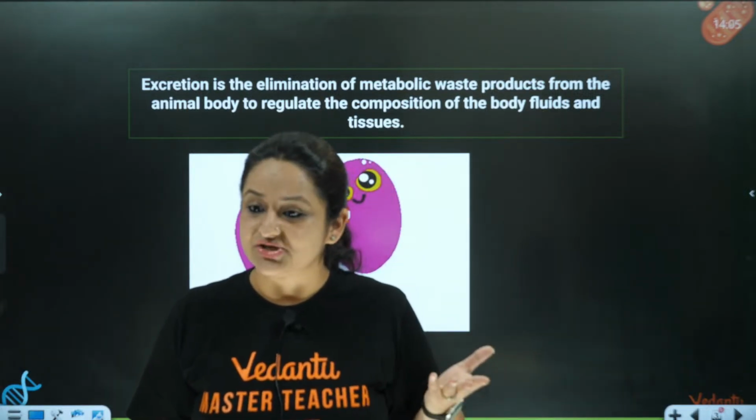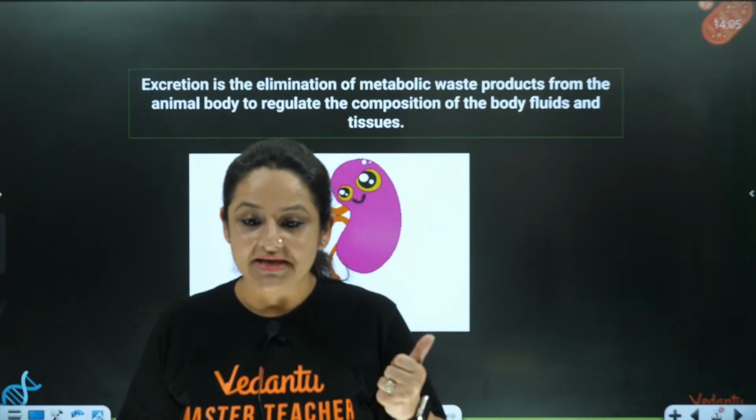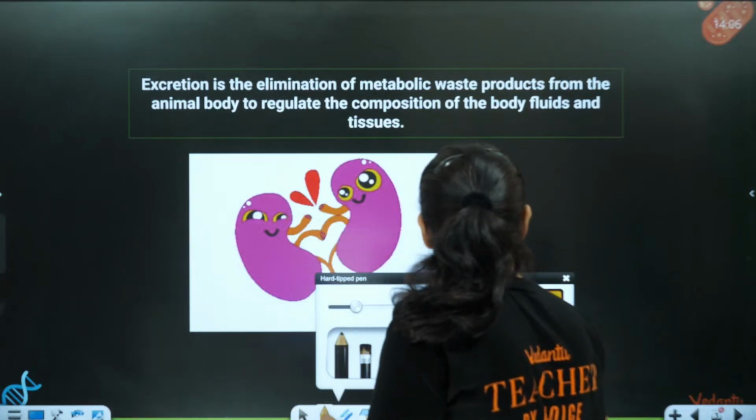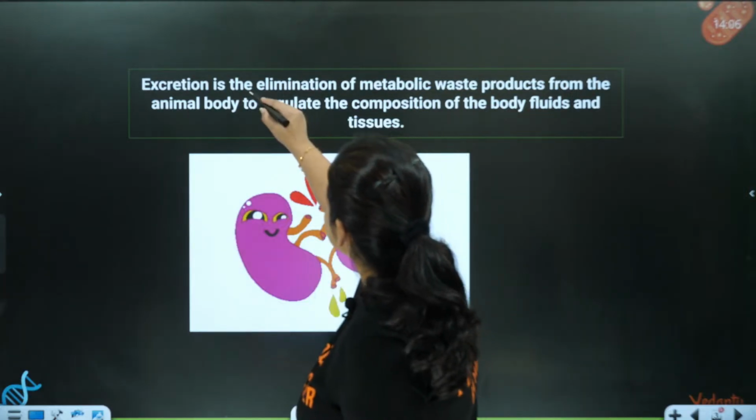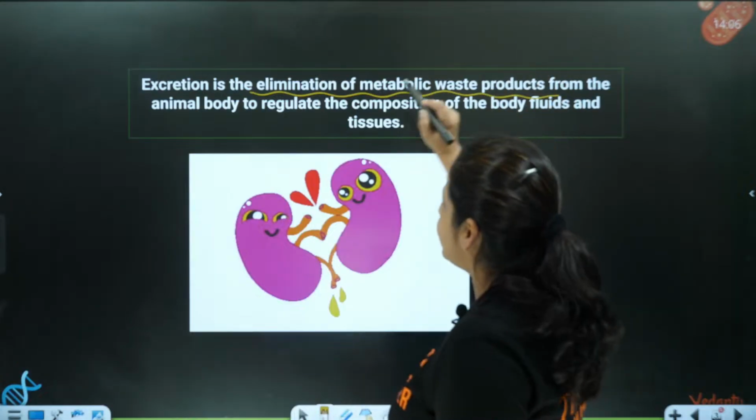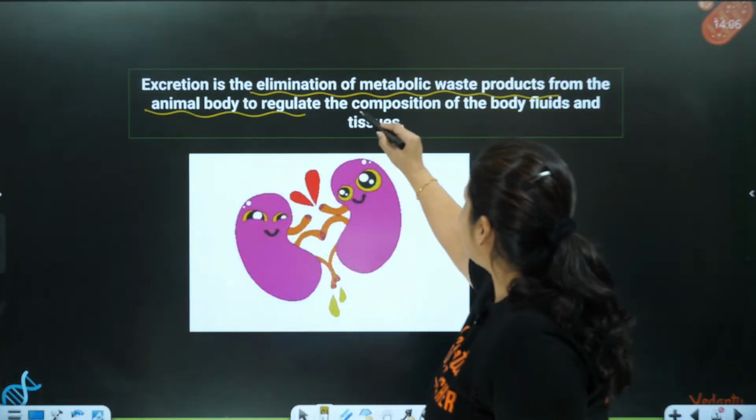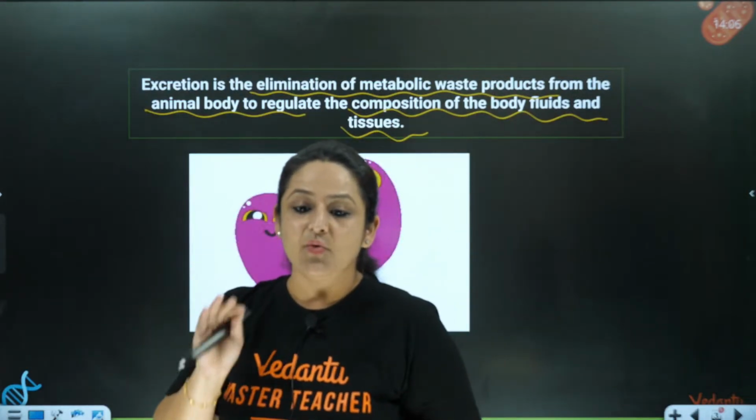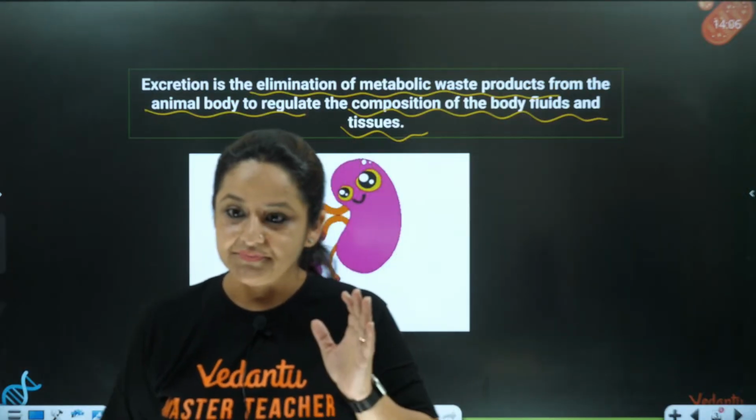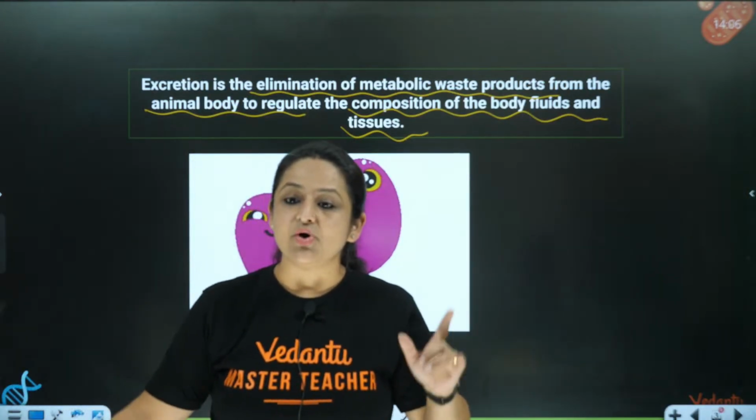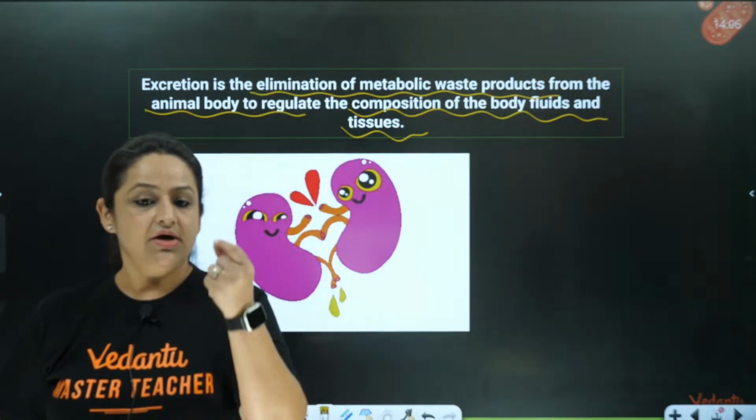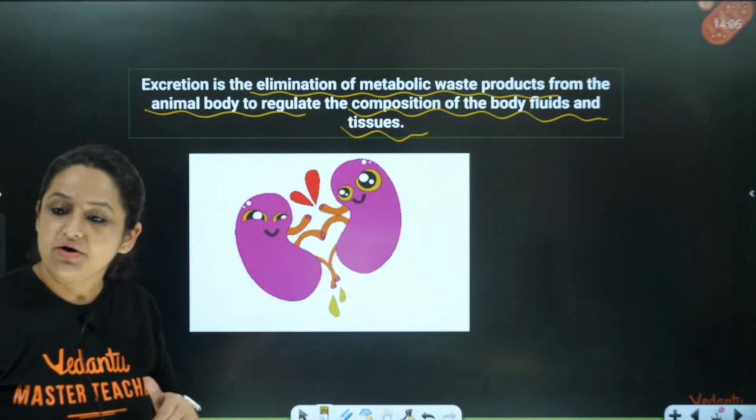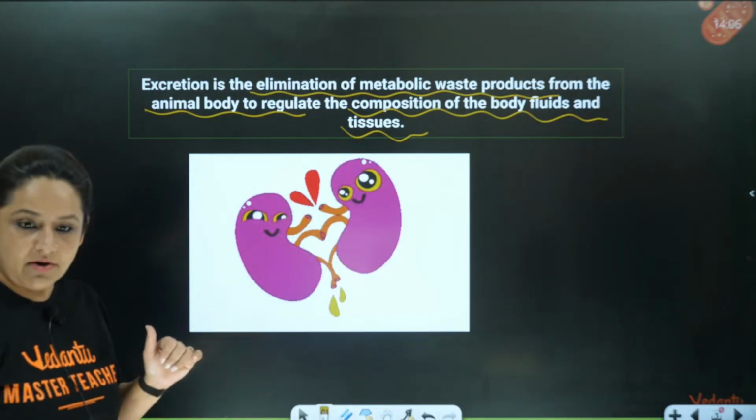What is the meaning of excretion? Excretion means the removal, or we also say the elimination, of metabolic waste products from the animal body to regulate the composition of the body fluids and the tissues. Now you have to understand what is the meaning of metabolic waste. Metabolic waste means all the waste products which are formed inside our cells, inside our body. That is called metabolic products.